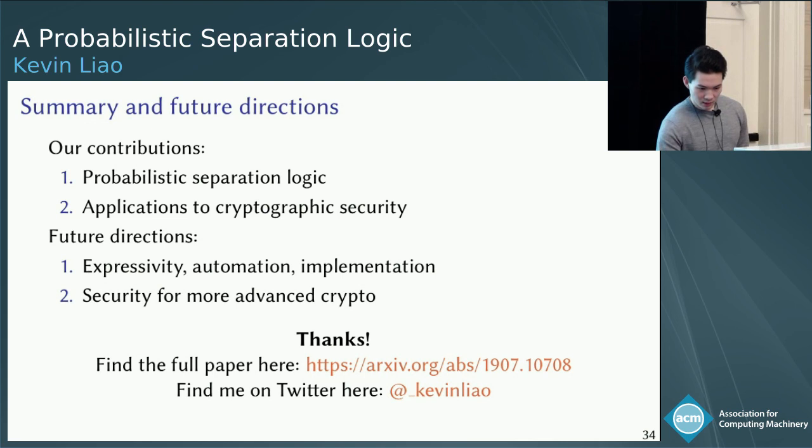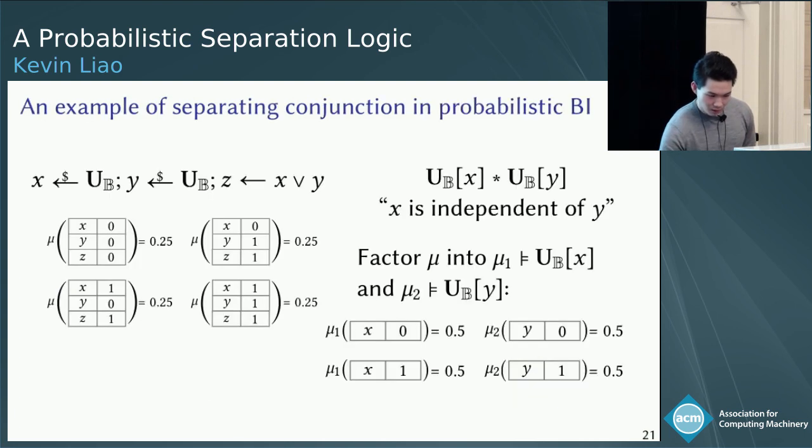Let me go back to the example I had. In this example, when we want to split mu, we have to find two disjoint sets of variables. Here, the example is x and y. By this Kripke monadicity property, if this assertion holds over the product of mu1 and mu2, then it also applies to this larger parent distribution.